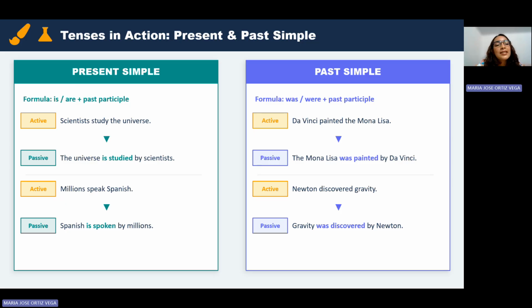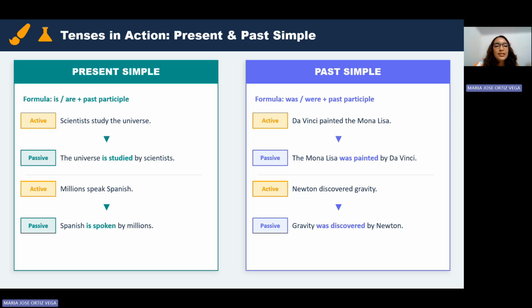Active voice says, scientists study the universe, but passive says, the universe is studied by scientists. Active, millions speak Spanish. Passive, Spanish is spoken by millions. But when we use past simple, we say in active, Da Vinci painted the Mona Lisa. In passive, the Mona Lisa was painted by Da Vinci. In active, and the last example, Newton discovered gravity. Passive, gravity was discovered by Newton. Okay, it's clear.